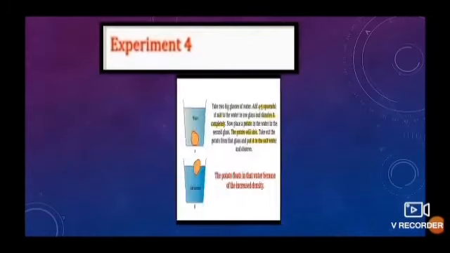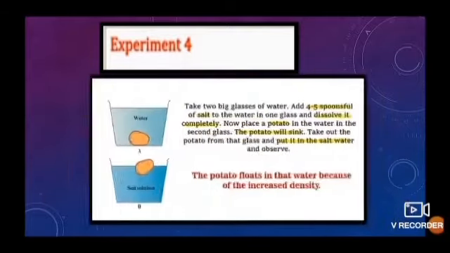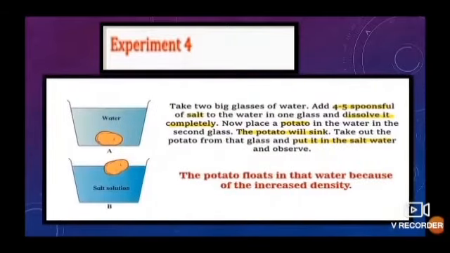Experiment number 4. Take 2 big glasses of water, add 4 to 5 spoonfuls of salt to the water in one glass and dissolve it completely. Now place a potato in the water in the second glass. The potato will sink.